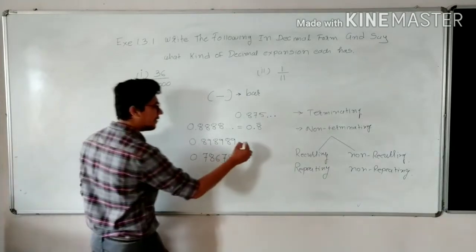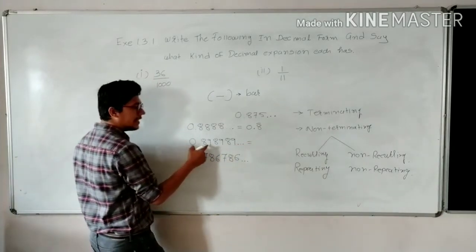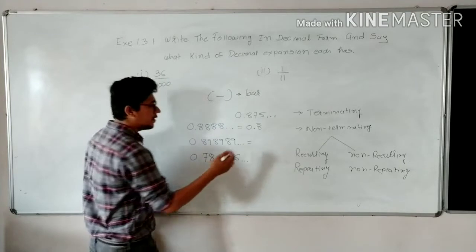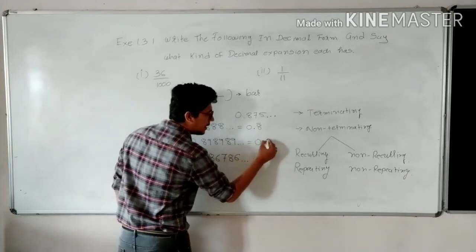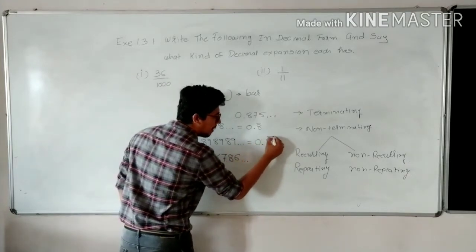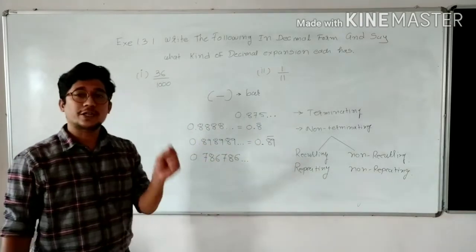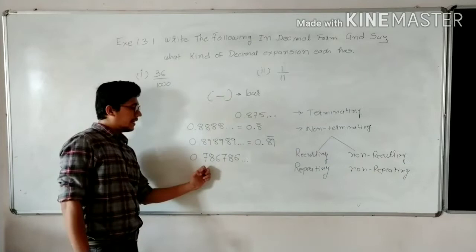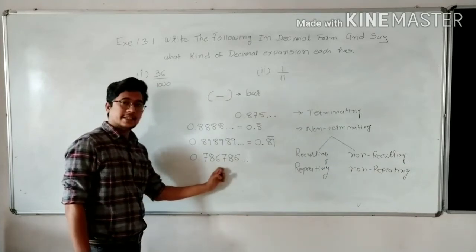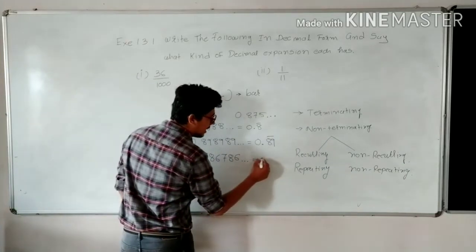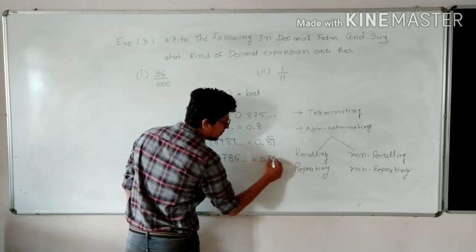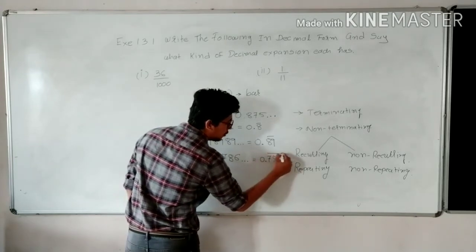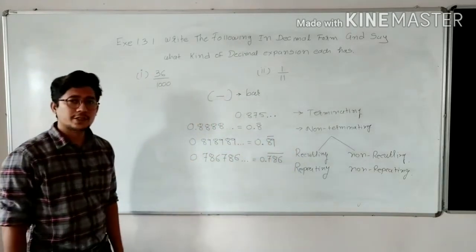In the same way, here 8 and 9 are repeating themselves. So what will you write? 0.89 bar. That means 0.89 continuously. In the same way, for 0.786, you will write it as 0.786 with the whole bar over it. Have you got it? Okay.